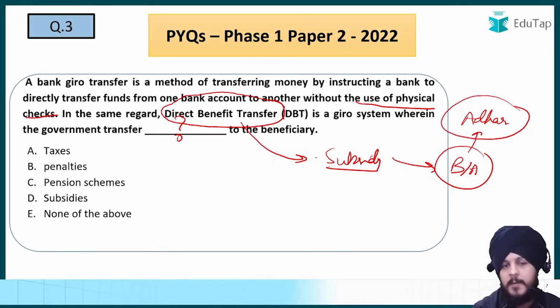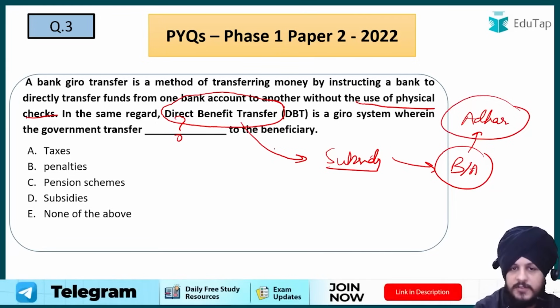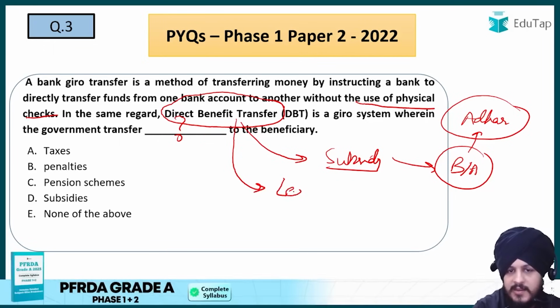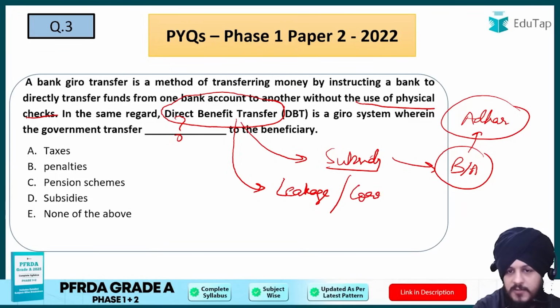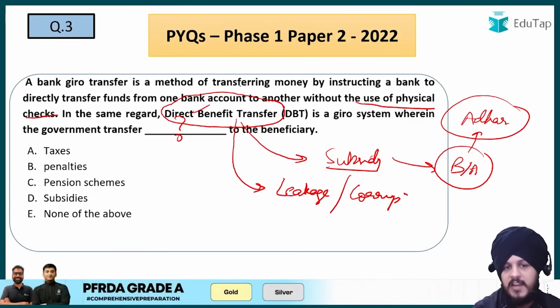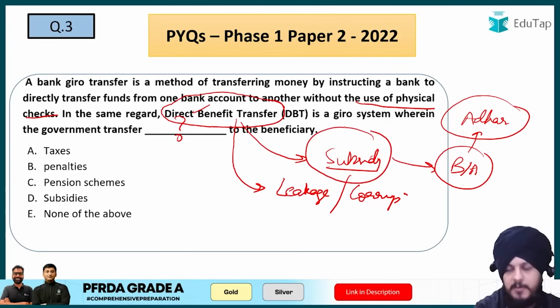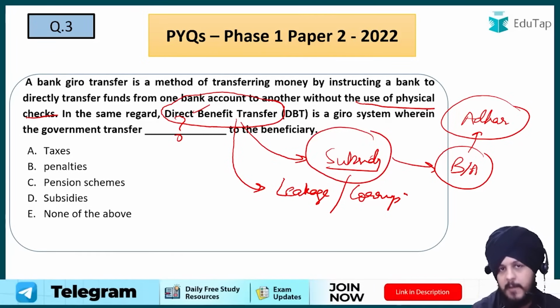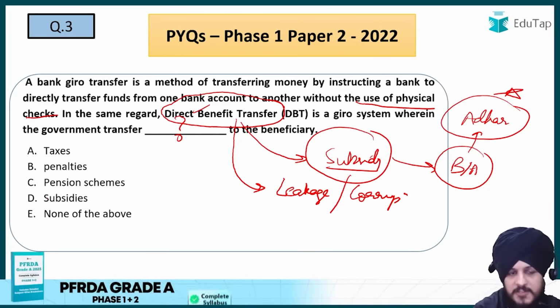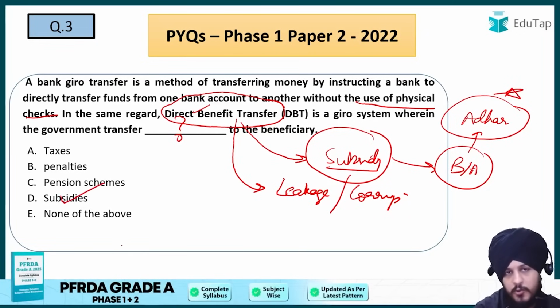And why has the government opted for the direct benefit transfer? The reason is to avoid leakage, or in very simple words, corruption. In order to prevent leakage or corruption, the government has adopted this direct benefit transfer so that subsidy can be transferred to the marginalized section of society through their bank account that is linked to their Aadhaar card, right? So with respect to this question, D is going to be the answer.